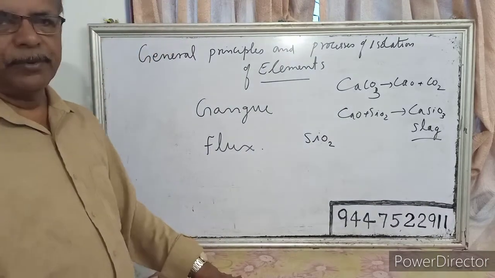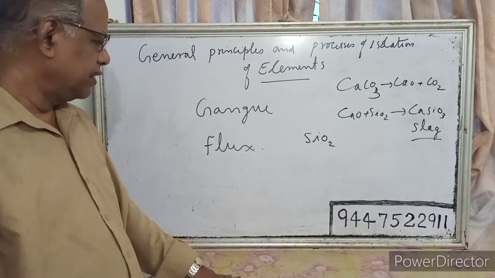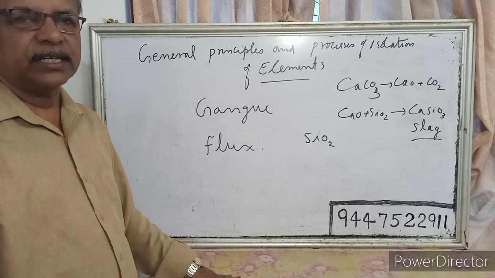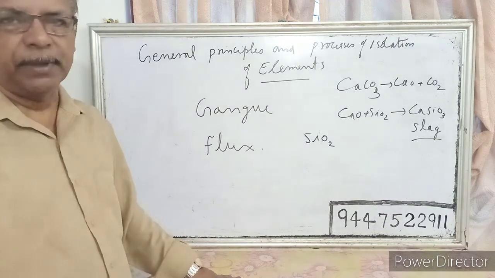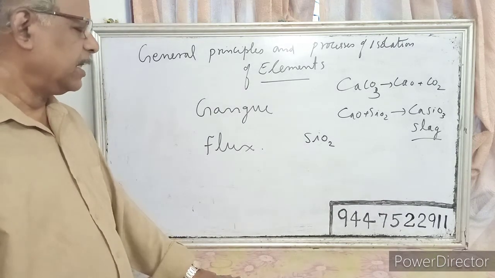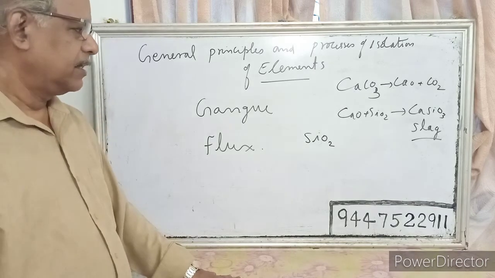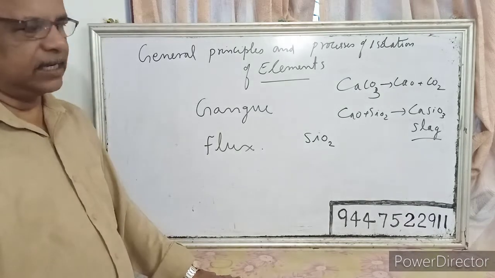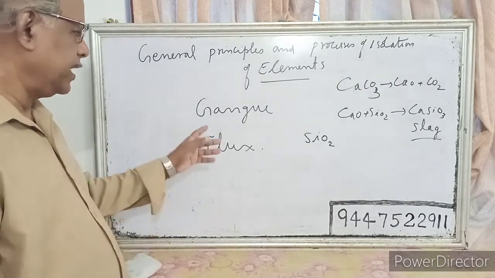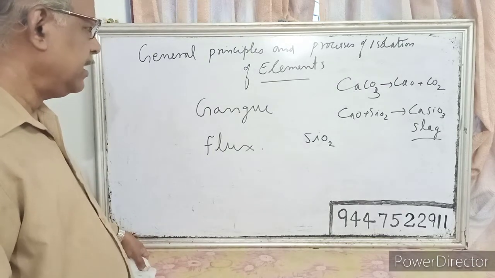So gangue is the impurity present in the ore. Flux is the chemical used to remove the gangue chemically, and when a gangue reacts with a flux, it forms slag. So slag is formed by the combination of the gangue and flux.